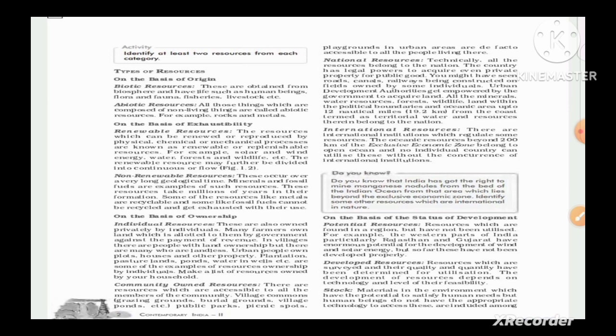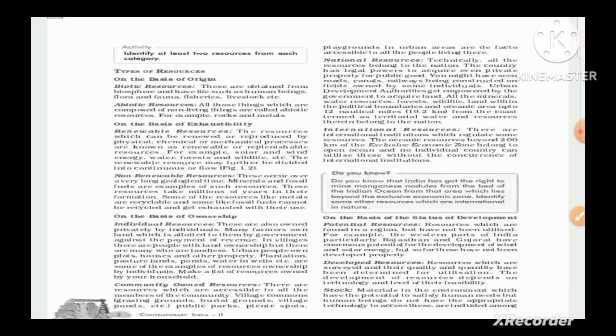In short, the things which are living things are known as biotic resources, which we can use. Abiotic resources are all those things which are composed of non-living things. For example, rocks and metal. In short, the non-living things which we can use are known as abiotic resources. For example, rocks, metals, etc.